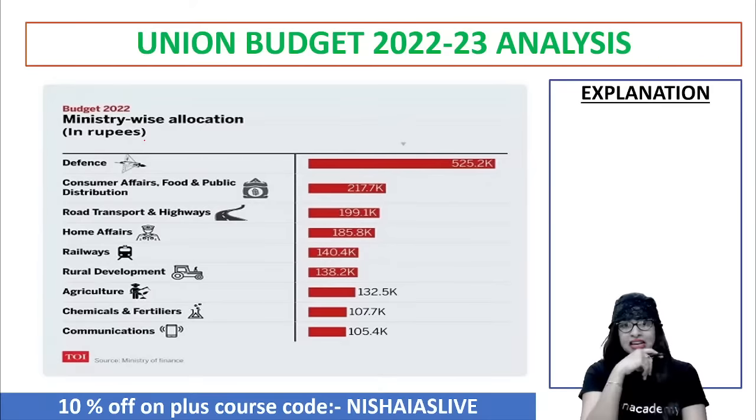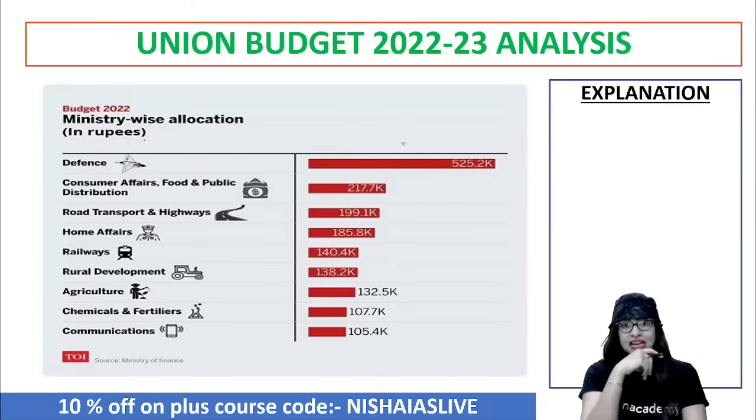It is around 5.2K, and I'm talking in the crores perspective. Okay, the 2K is not 2,000 in the crore perspective. Then consumer affairs, food and public distribution is the second rank, number 2, followed by road transport for infrastructure, then home affairs, railways, rural, agriculture, chemicals and fertilizers, communication. Now, in that, did you see something? Agriculture has to be given more importance.